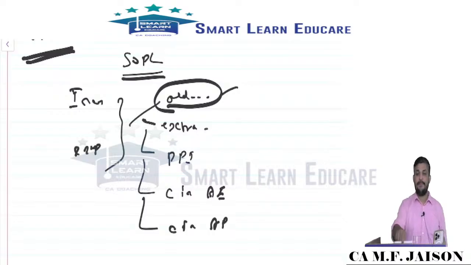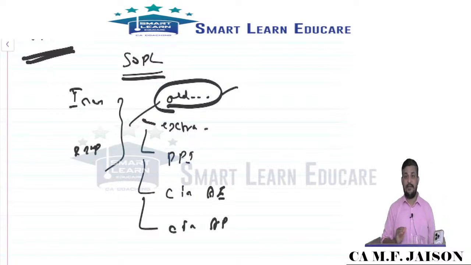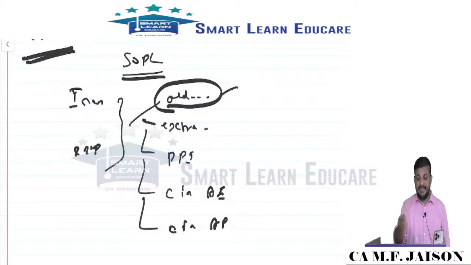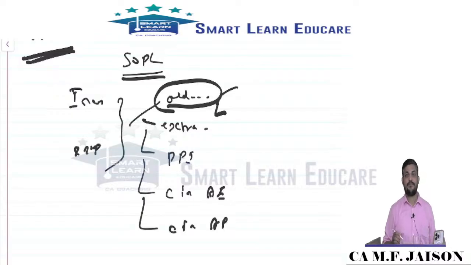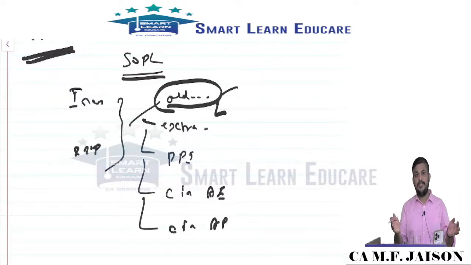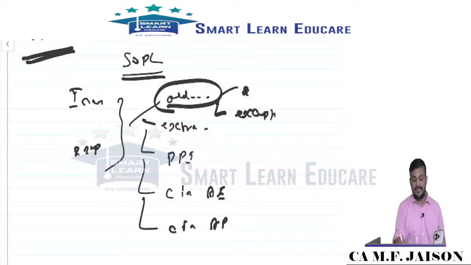But the standard says that if any ordinary item, considering the nature, size, etc., if separately disclosed, provides better understanding to users of financial statements, such an ordinary item will be separately disclosed, which will be called as exceptional. Ordinary item generally no disclosure. So when you take the SOPL of a company, you don't see anything called ordinary. Why? Everything is deemed to be ordinary. But if you disclose, you feel it will give better understanding, such an item will be called exceptional. Ordinary but exceptional item. Like